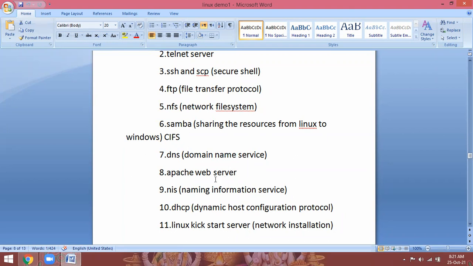Centralization of administration. Now we are in centralization of administration. So how to set up the centralized server in Linux, and Dynamic Host Configuration Protocol, how to assign the DHCP IP addresses to clients automatically, and Linux kickstart server, how to install 100 Linux operating systems at a time within 1 hour or 2 hours through the network. So we can configure one server as a kickstart server.